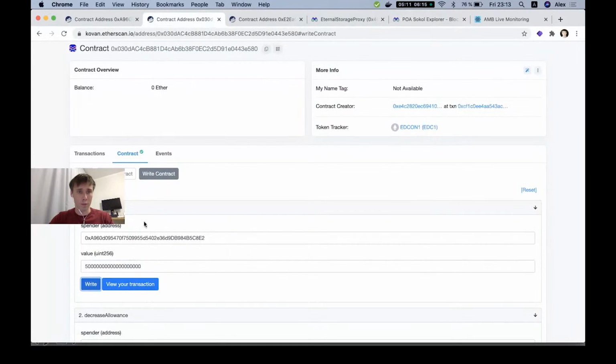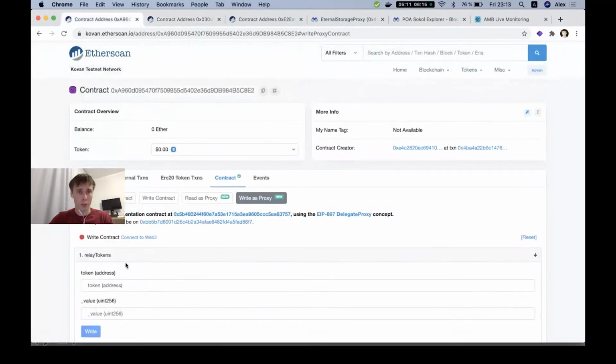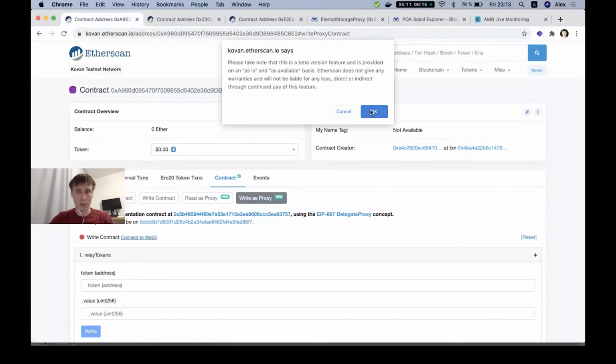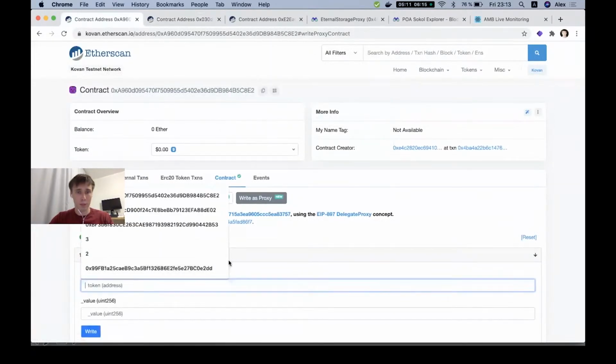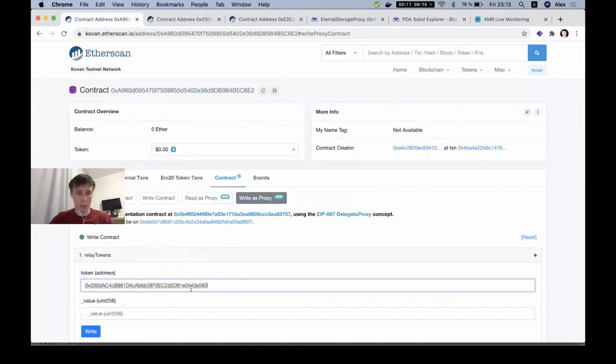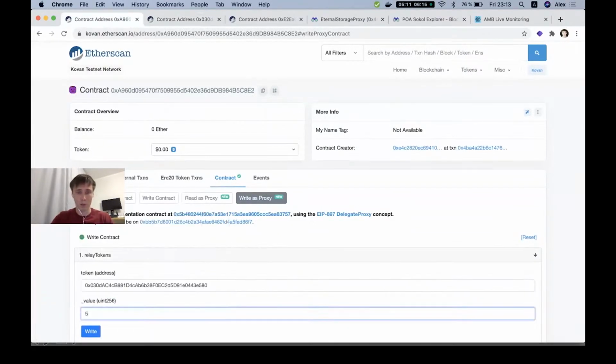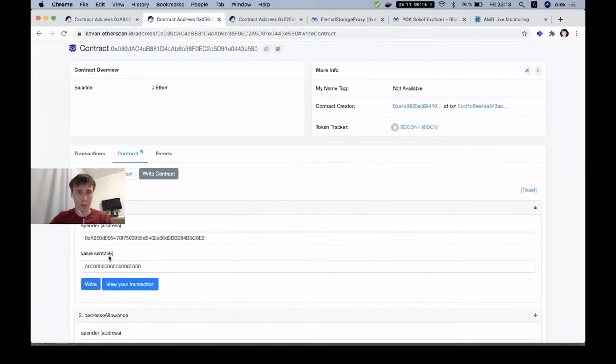Then let's transfer these tokens, also connecting the wallet. We will transfer this amount of tokens to another chain.